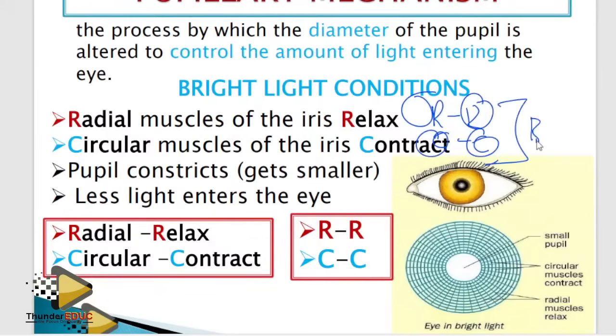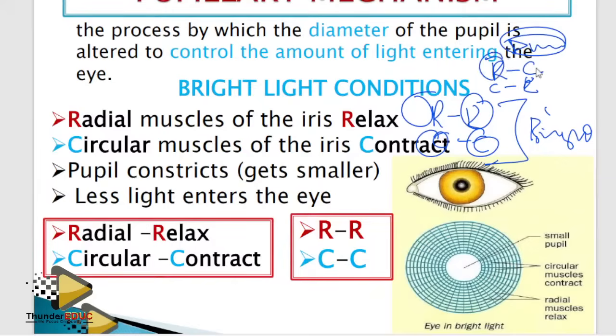You understand? Yeah, that's why some people switch off their lights at night. Which people are those? I don't know. Why? Because they want to mix. They want to mix what? I don't know. They want to mix R with the C, C with the R. Meaning that in dim light, people are mixing things up.